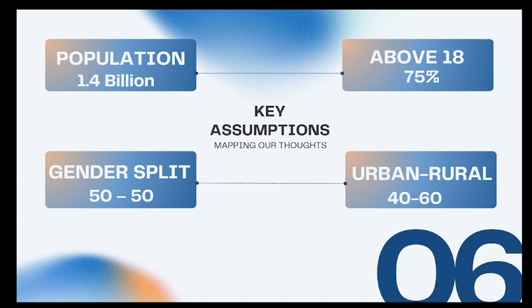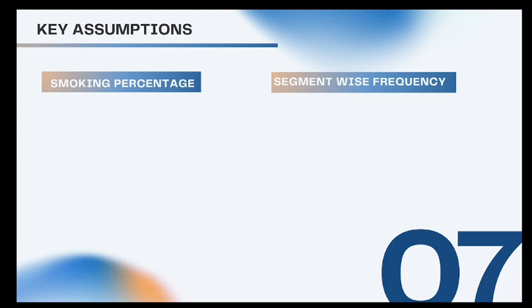I will start with the population, which is currently 1.4 billion, and for the age filter, 25% of Indians are below 18, which I will exclude. The gender split is 50% for both males and females, and the urban-rural split is approximately 40% for urban and 60% for rural. I have taken these numbers to make the math simple. In reality, these numbers might vary.